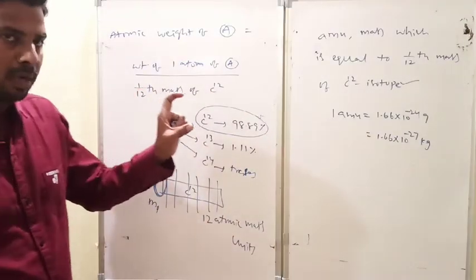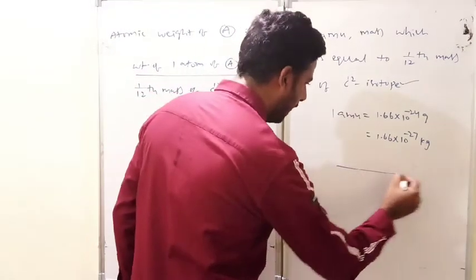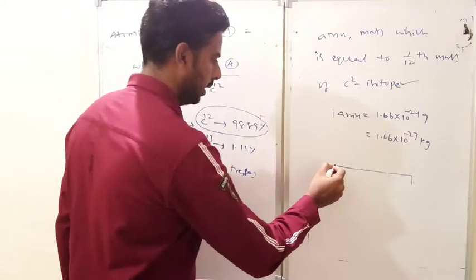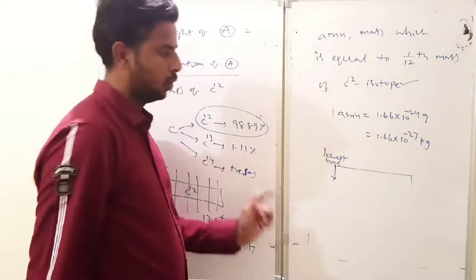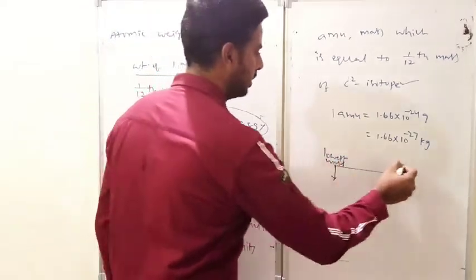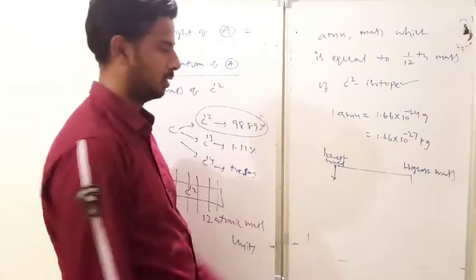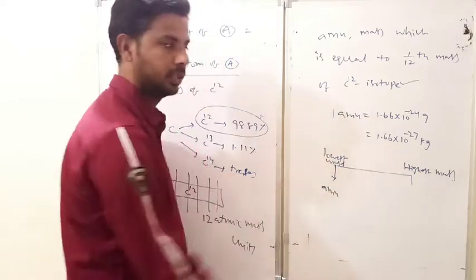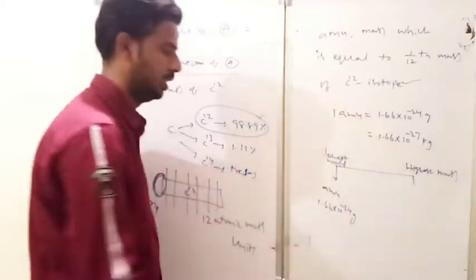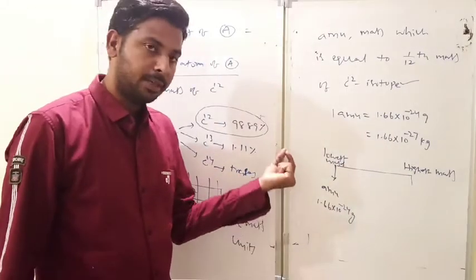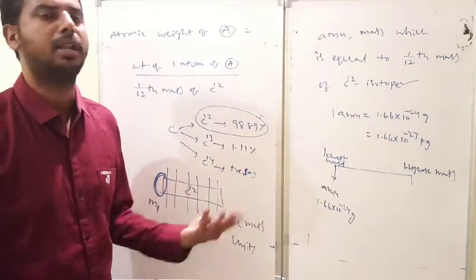This is the least mass of a substance. One interesting point: suppose you consider the scale of mass. Just take this as the lowest mass and this as the highest mass. The general scale we take is 0 to some 100. So the lowest mass is the AMU, atomic mass unit. What is its value? 1.66 × 10^-24 grams, that is 1.66 divided by 1 followed by 24 zeros in the denominator. How small it is, we cannot imagine.